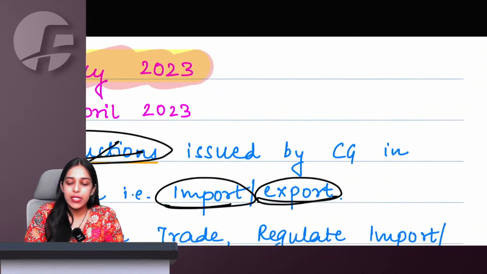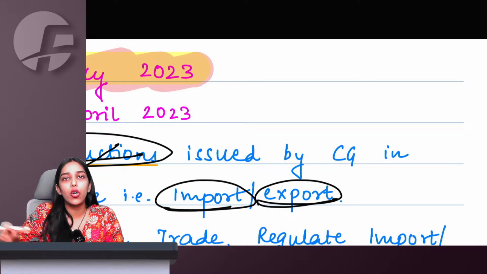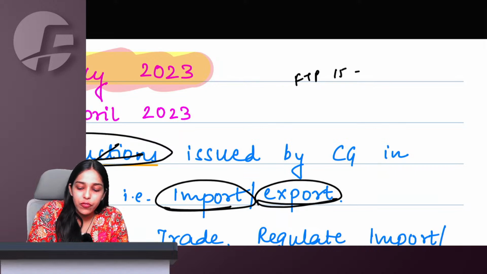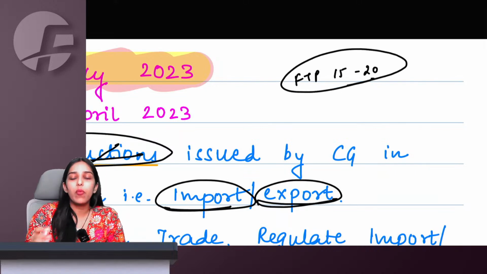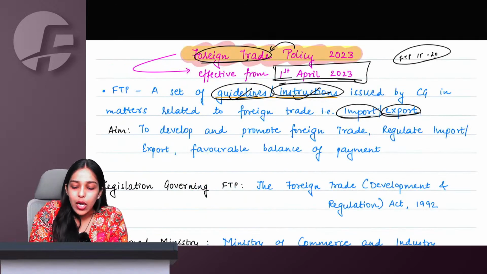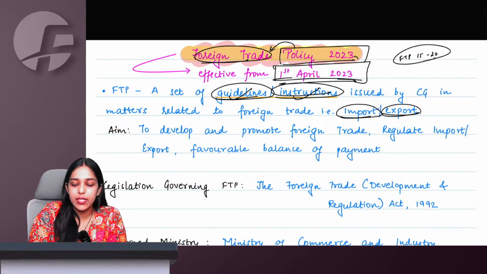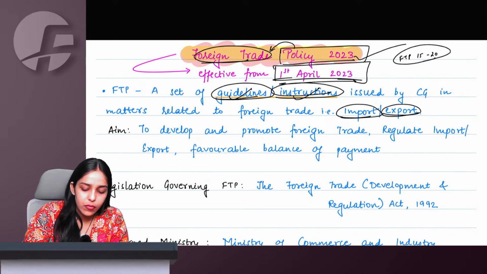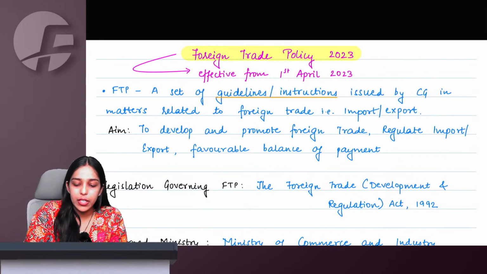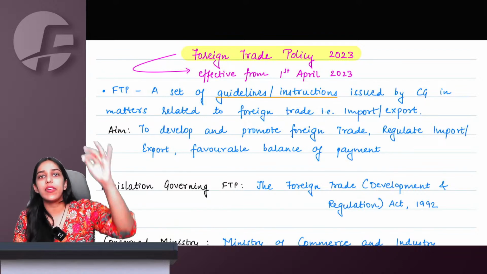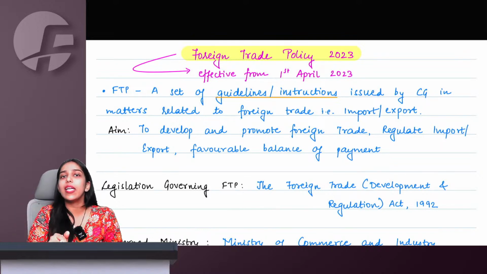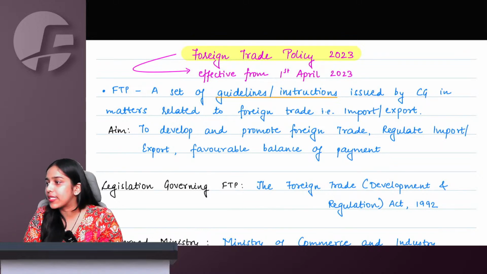Now, foreign trade policies were issued for a period of 5 years, a block of 5 years. So, the last foreign trade policy before this was FTP 2015-20. Then because of COVID, it was extended till 2021-22, then 23, and then from 1st April 2023, this foreign trade policy is now applicable. Also understand, if you are appearing for November 24 exams, May 25 exams, November 25 exams, any exam May 24 onwards, this is the only FTP which is applicable for your examination.